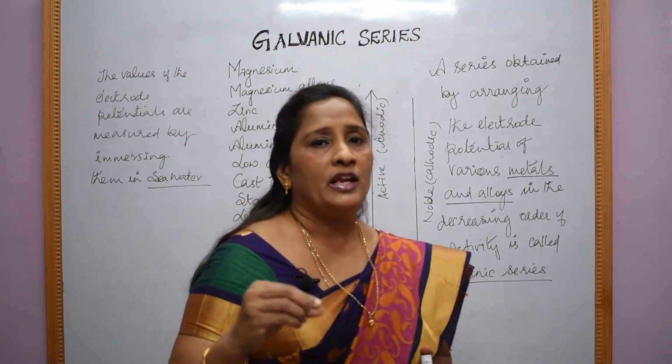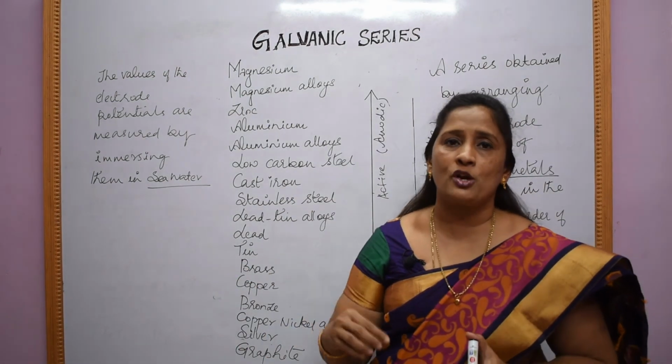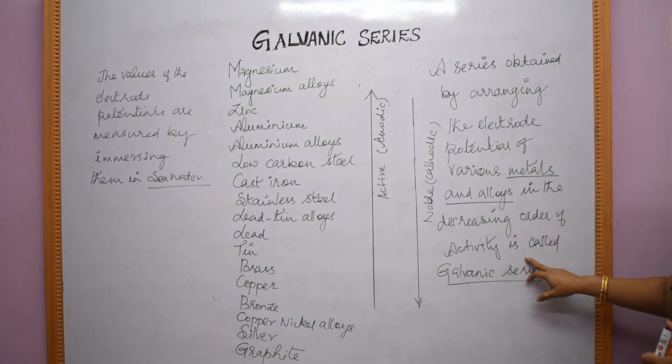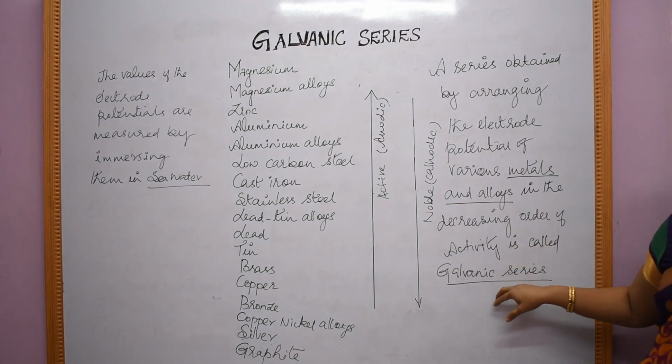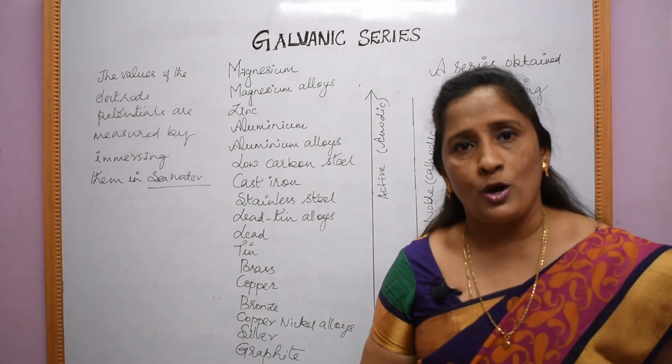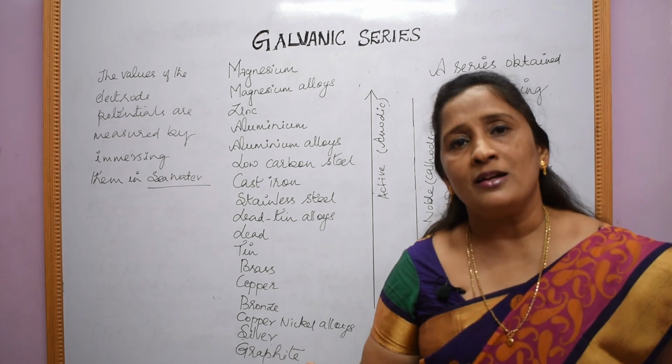So we know what the galvanic series is. It is a series in which the electrode potentials of the metals and alloys are arranged in decreasing order of reactivity. And here the electrode potentials of the metals and alloys are obtained by immersing them in seawater. Therefore, it is also called the corrosion series.